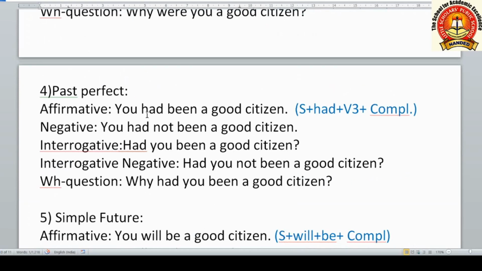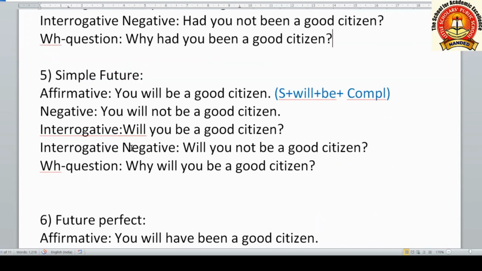Now we shall see past perfect tense. Affirmative, you had been a good citizen. Subject plus had plus V3 plus complement. Here had we have used. Been is the past participle or V3 form of is, are, was, were. Thereafter negative, you had not been a good citizen. Interrogative, had you been a good citizen? Interrogative negative, had you not been a good citizen or hadn't you been a good citizen? WH question, why had you been a good citizen?